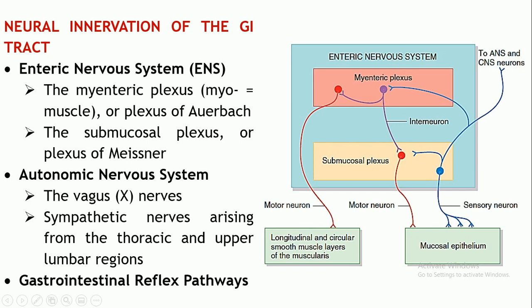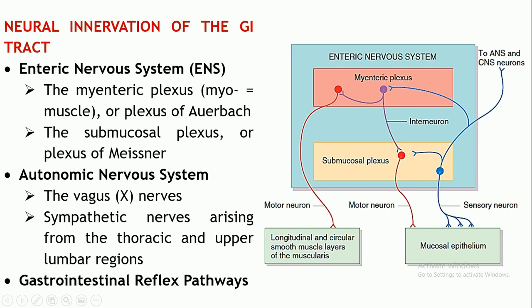It comprises two plexuses. The first one is the myenteric plexus. Myo means muscle, and it is also known as plexus of Auerbach. And the second one is the submucosal plexus, also known as plexus of Meissner.